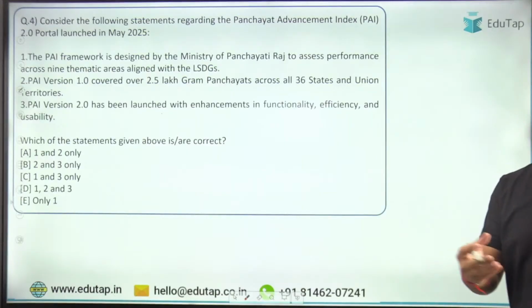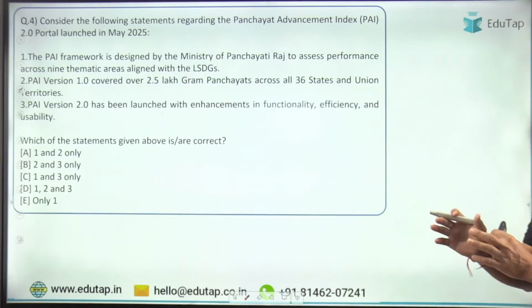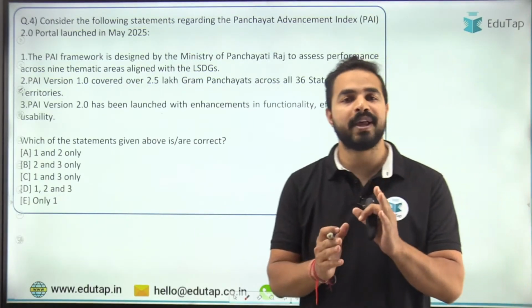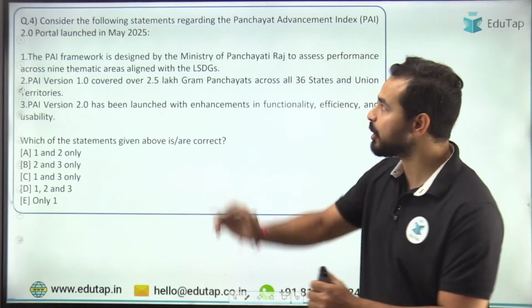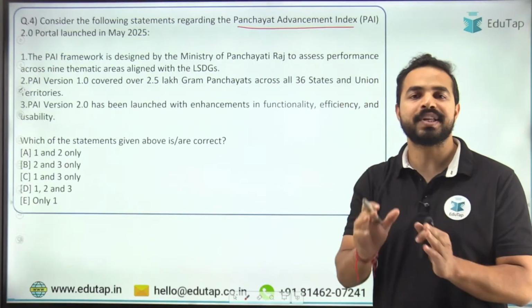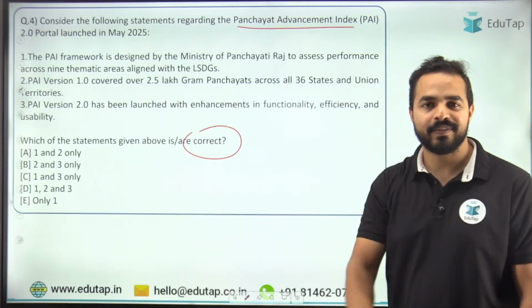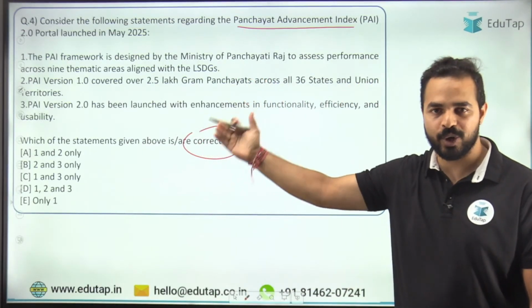Now moving on to some little bit difficult questions. ठीक है, अभी कुछ easy questions थे, अब कुछ अच्छे level के questions आपको cover करने जरूरी हैं एग्जाम पॉइंट ऑफ व्यू से. और पहला क्वेश्चन आपके लिए Panchayat Advancement Index से, so आपको मुझे बताना है that what exactly are the details here. So basically जब भी हम किसी भी question को देखते हैं तो सबसे पहले क्या देखना है हमें, what is the central topic? Central topic is Panchayat Advancement Index, that's it. Second important thing, what is the demand of the question? We need to identify the correct statement. Third thing is we need to analyze these statements according to our knowledge base, right?